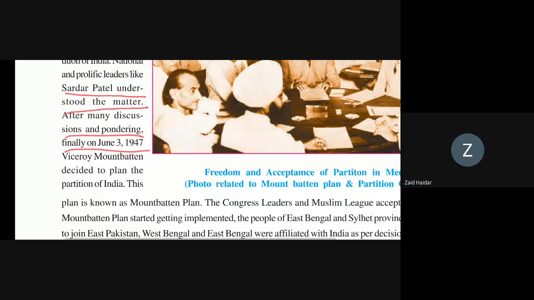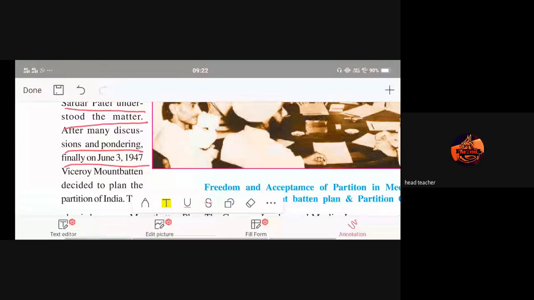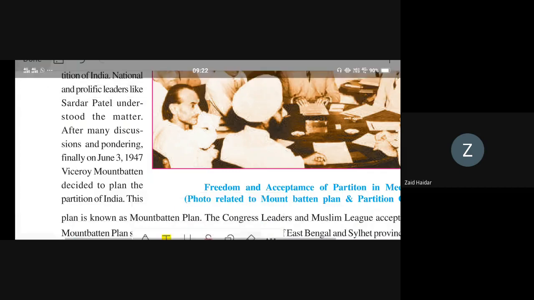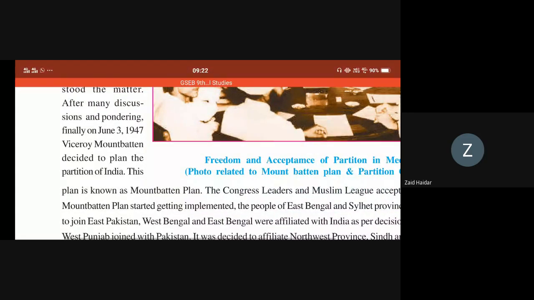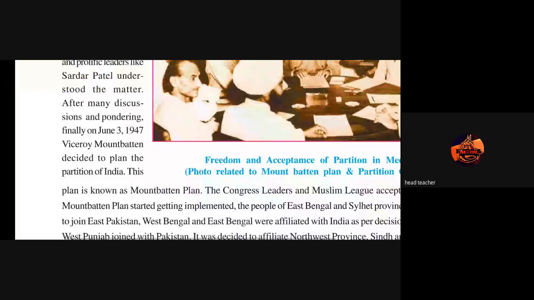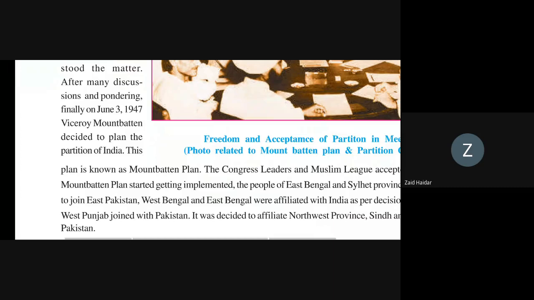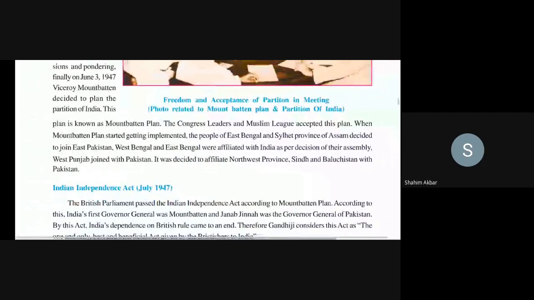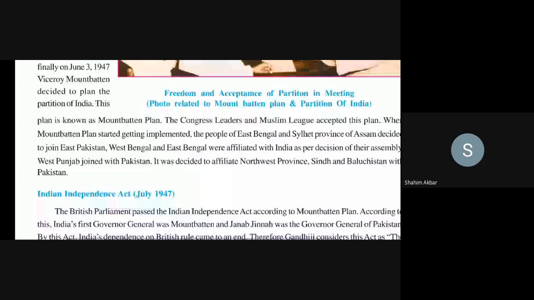So who understood this matter of the partition of India? Ma'am, all of us. Sardar Patel. Okay. So on June 3, 1947, Viceroy Mountbatten decided on this plan for the partition of India. Therefore, it was known as the Mountbatten Plan. Read. The Congress leaders and the Muslim League accepted his plan.